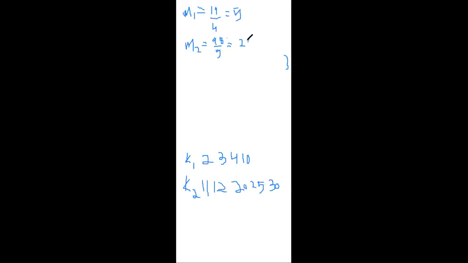Clear, guys? The same process we have to repeat for the next values also. Values that are near to 5 have to be placed in one cluster. Likewise, the values that are near to M2 have to be placed in another cluster. Let us do that one.